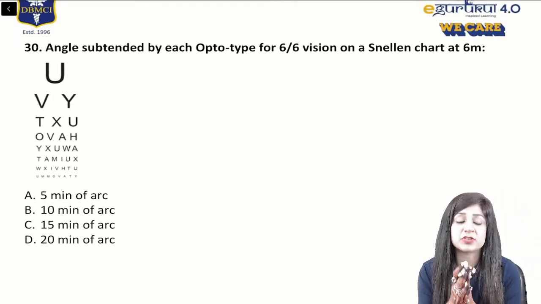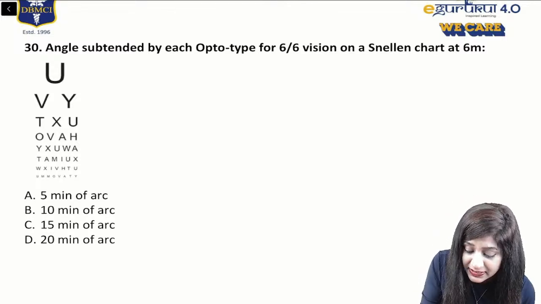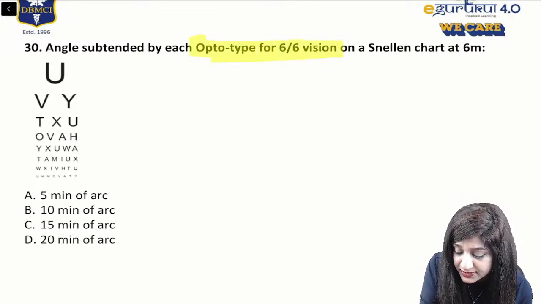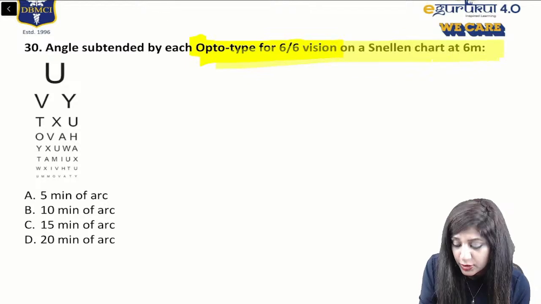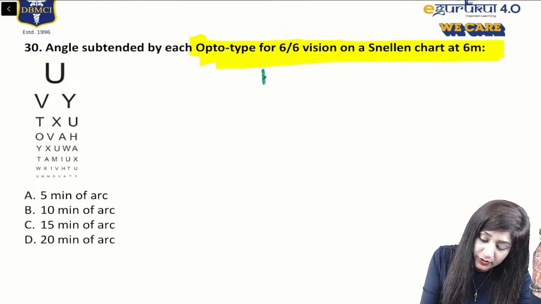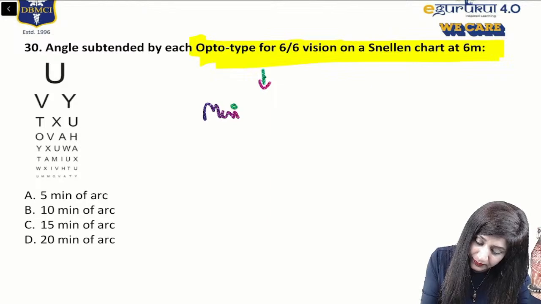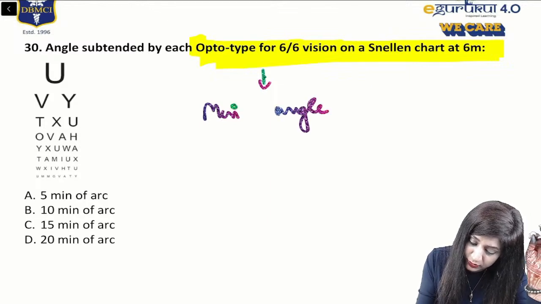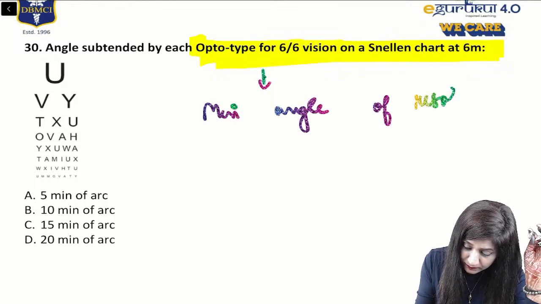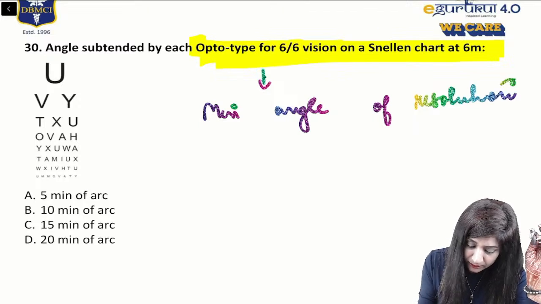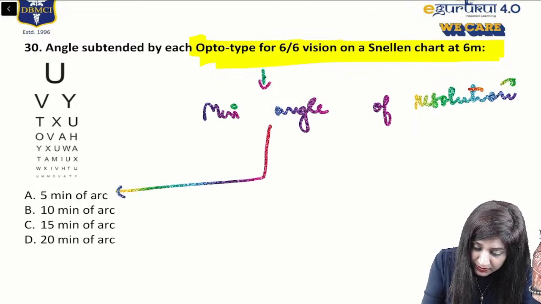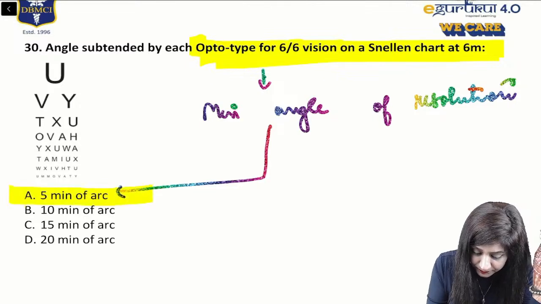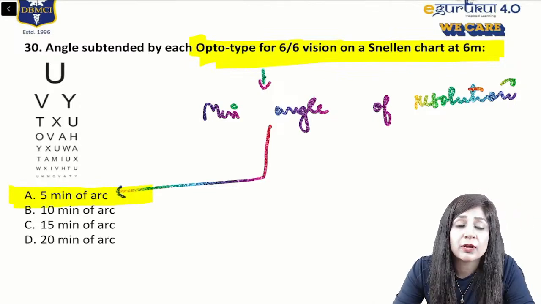Now see this question. Angle subtended by each optotype of 6/6 vision on a Snellen's chart. So basically they are talking about the minimum angle of resolution, which is 5 minutes of arc.